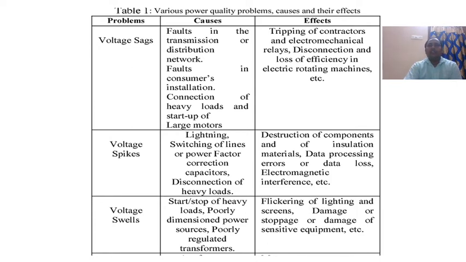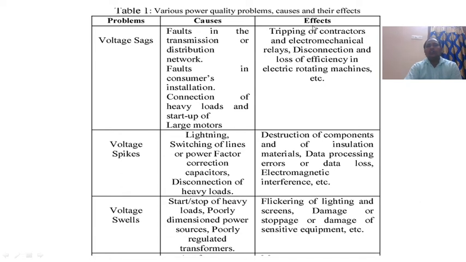If the reference voltage is 100 volts, less than 100 volts is a voltage sag. What are the causes of voltage sag? Faults in the transmission or distribution network. The faults may be line to line, line to ground or triple line, either symmetrical or unsymmetrical. Also faults in consumer installation, connection of heavy loads and startup of large motors.